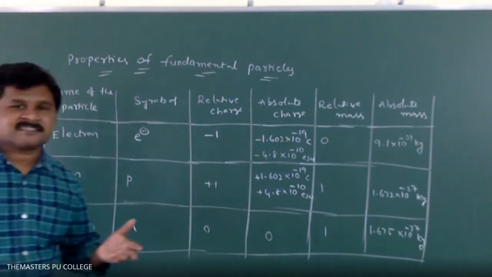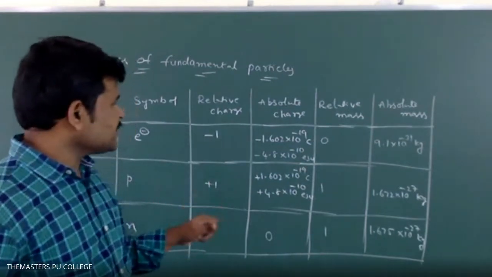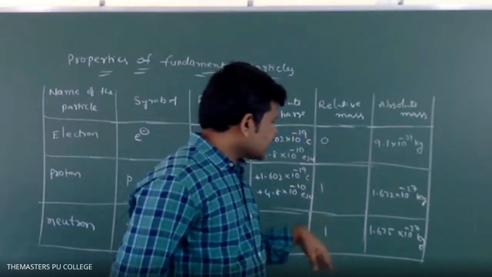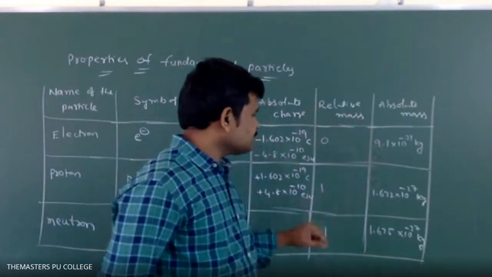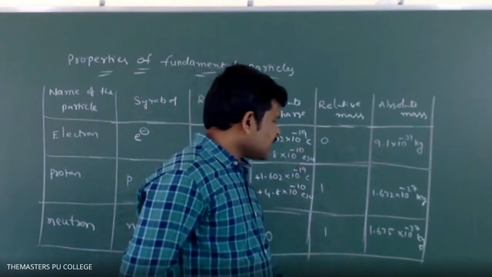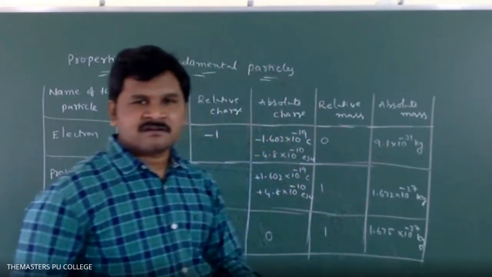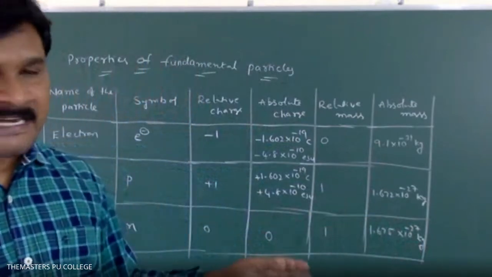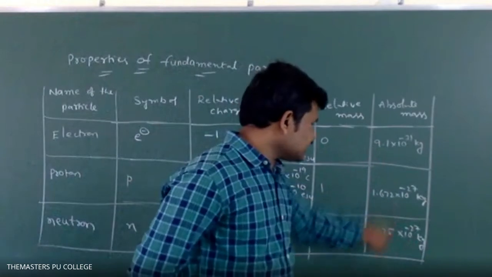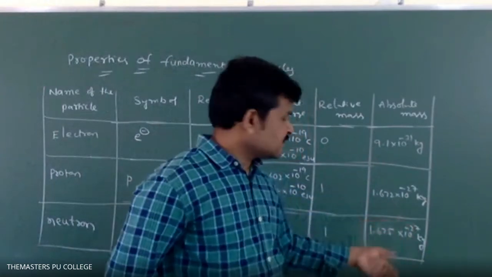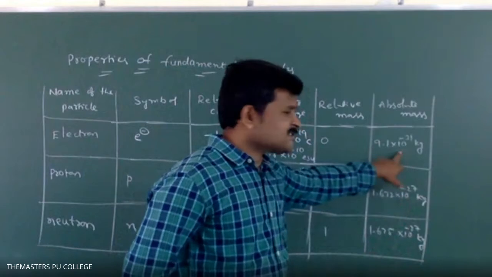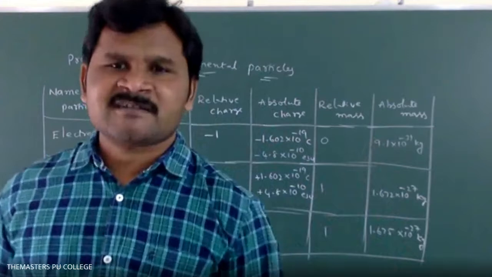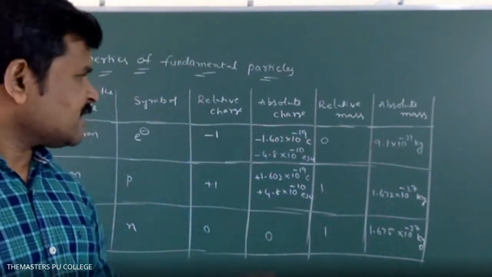If anyone asks what is the mass of proton in AMU, you simply say 1 AMU. Electron, 0 AMU. Next, what is the mass of neutron? It is also 1 point something, but slightly greater than proton. Slightly, you see, it is 1.672, it is 1.675. But the powers are the same. Here the powers are smaller, so that's why it has the least mass. Electron mass is negligible. Almost 0.